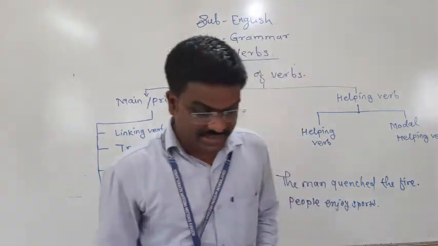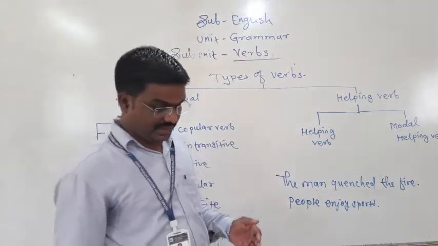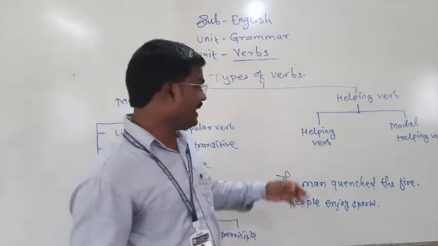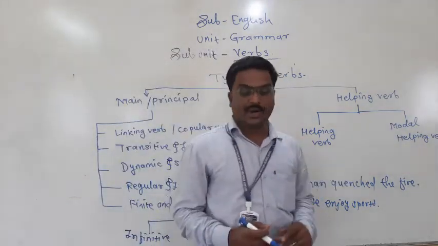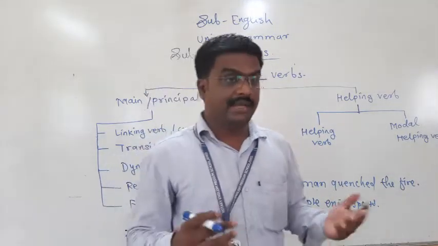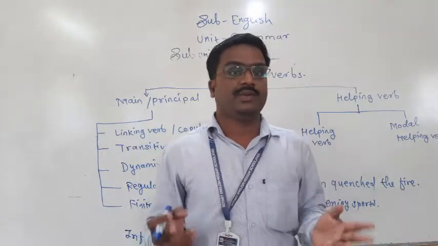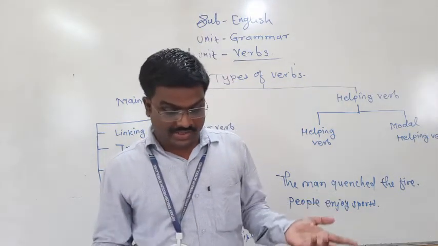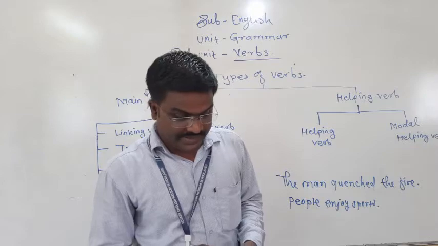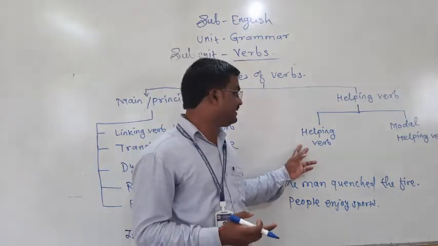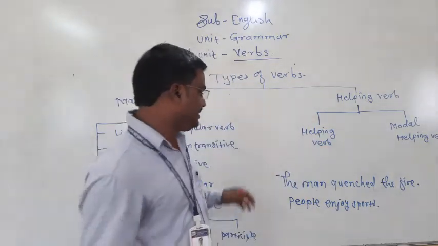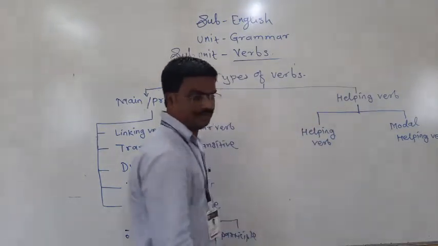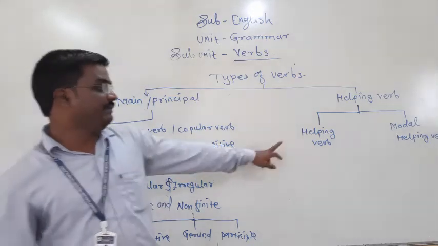Now we will state what is meant by helping verb. See here, there are two types of helping verbs: primary auxiliary and modal auxiliaries. Helping verbs are am, is, are, was, were, shall, will, should, would. These are auxiliaries. See here, auxiliary verbs are there and modal verbs are there. That in detail we will discuss.